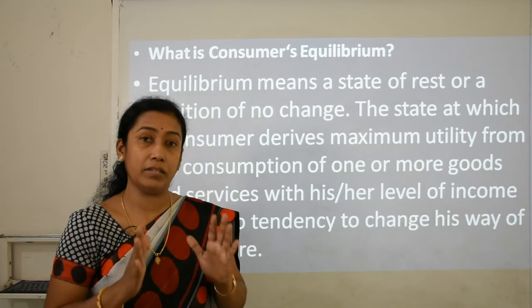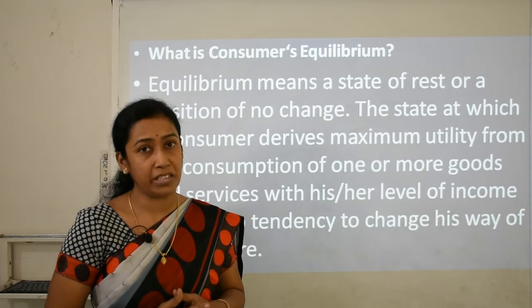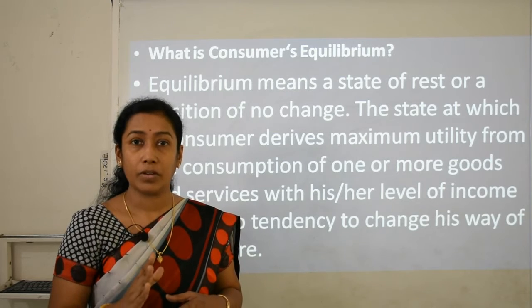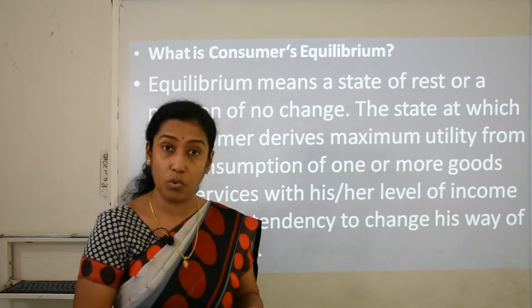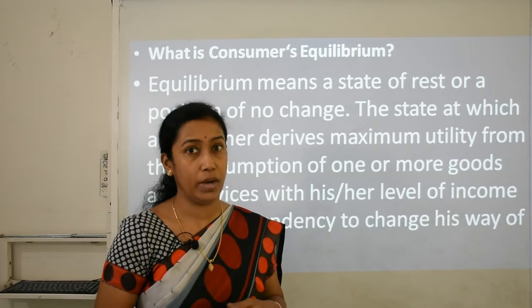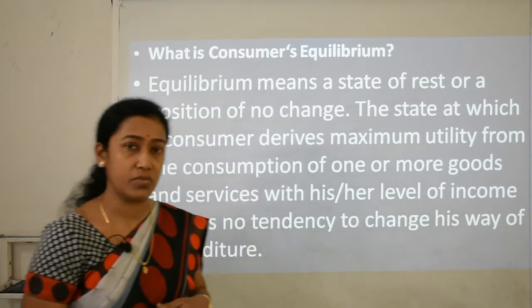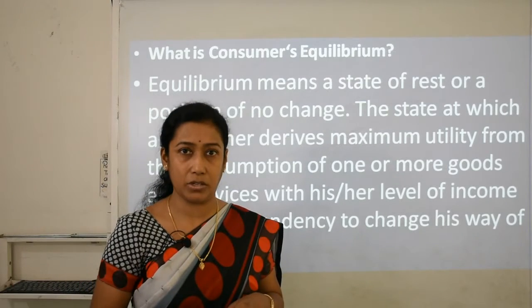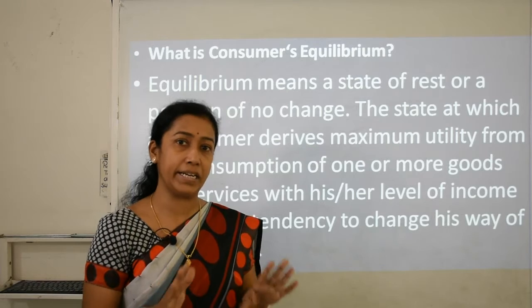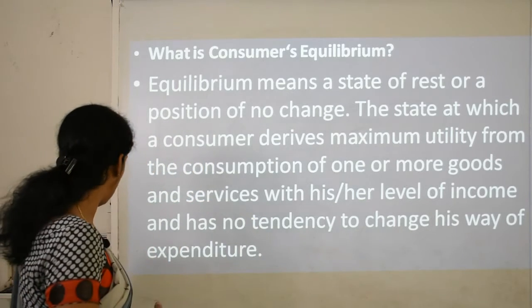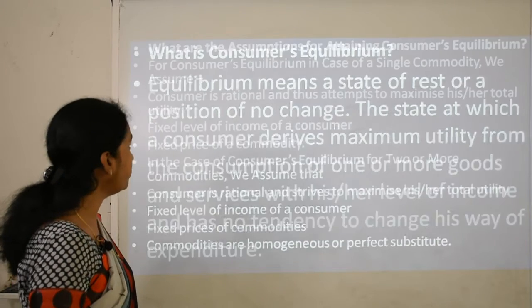Now when he has attained the maximum utility, he doesn't have any tendency or mindset to spend more money on that particular good. Why? Because he achieved maximum satisfaction. So this stage can be called the consumers equilibrium stage, when he is completely satisfied with the particular good and the amount spent from his income.